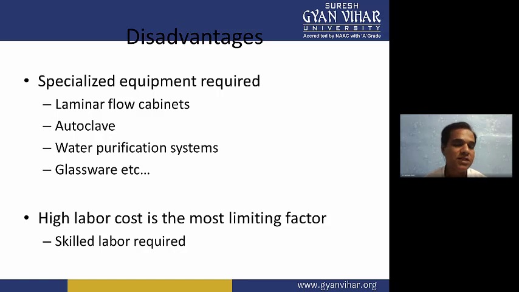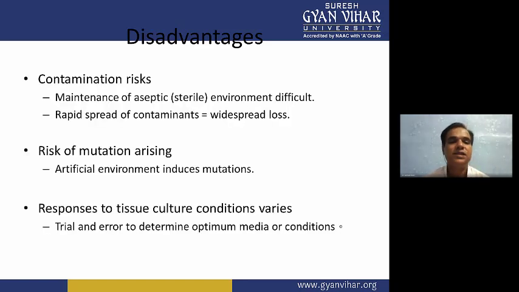Now, contamination risk is there. When we are culturing in plant tissue culture, the contamination risk is always there, because you are working in an environment, and this environment may have some spores of fungi and bacteria, and they can go inside very easily if it is disturbed. And when they go inside the plant tissue culture, they can contaminate your culture, and your months of hard work will be wasted.